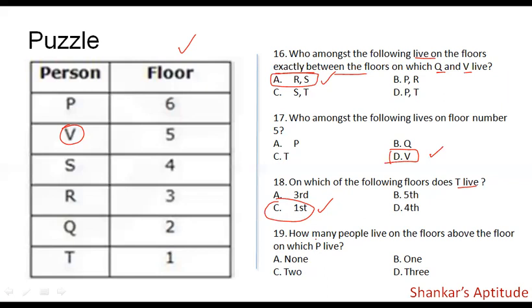The next question, how many people live on the floors above the floor on which P lives? We can see that P lives on the topmost floor. So nobody lives above the floor on which P lives. Option A, none. That will be the answer for this question.